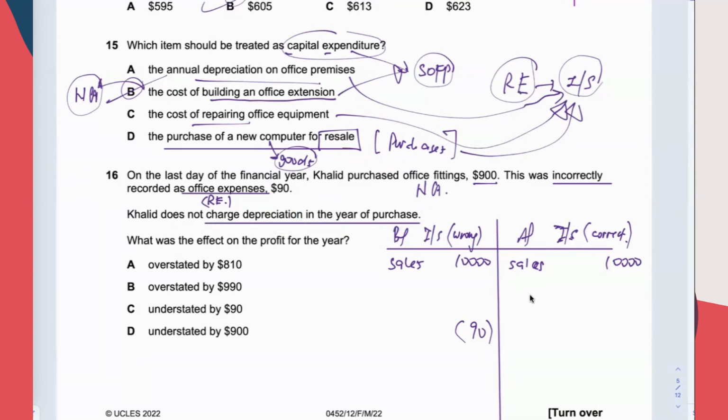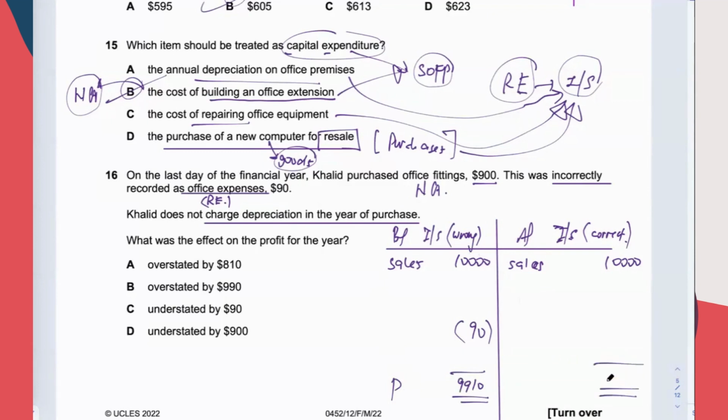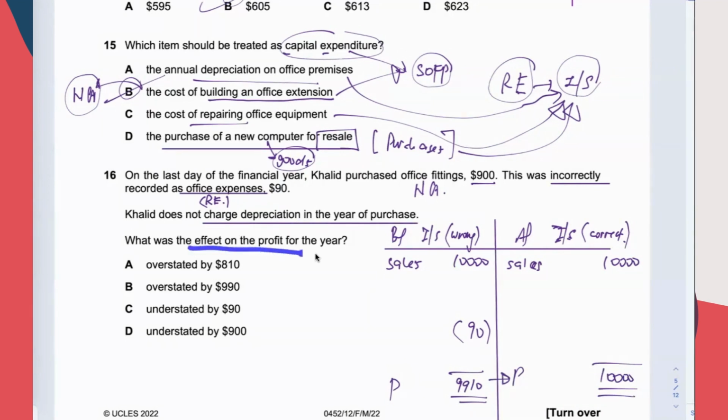Okay. Then now you can compare quite easily. The wrong income statement will give you profit for the year of 10,000 minus 90, which is 9,910. And for the correct income statement, 10,000 profit. Now you compare. What was the effect on the profit for the year due to the mistake? Should you read from the left to the right or right to the left? Effect on the profit of the mistake. They are not talking about effect of correction.